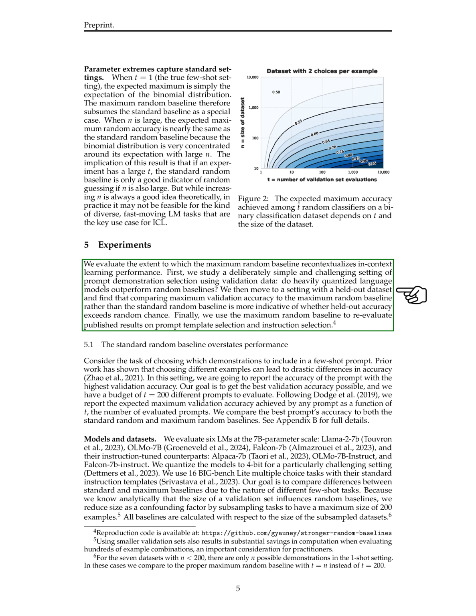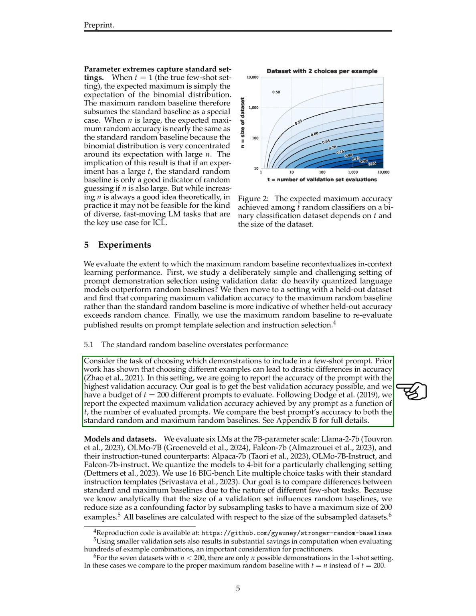We will then utilize the maximum random baseline to re-evaluate previously published findings on prompt template selection and instruction selection, as the standard random baseline may overstate performance. Let's consider the task of selecting demonstrations to include in a few-shot prompt. Previous studies have shown that choosing different examples can significantly impact accuracy. Our objective is to achieve the highest validation accuracy possible by evaluating 200 different prompts within our budget.